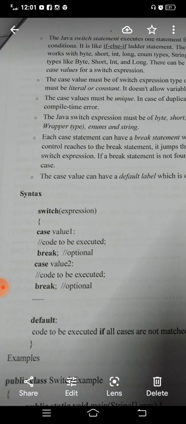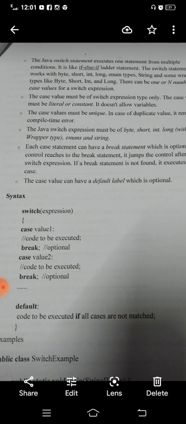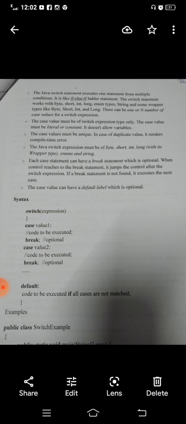The case value must be a literal or a constant value. It doesn't allow a variable. Suppose you give a variable, the compiler automatically generates an error. The case value must be a unique one. If you allow a duplicate value, the compiler also generates an error. So now we are going to see an example for the switch statement.